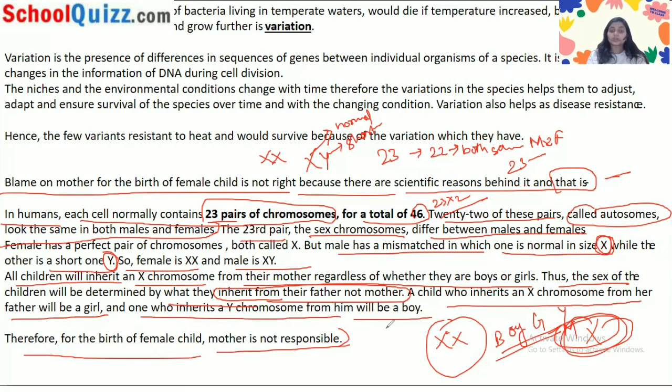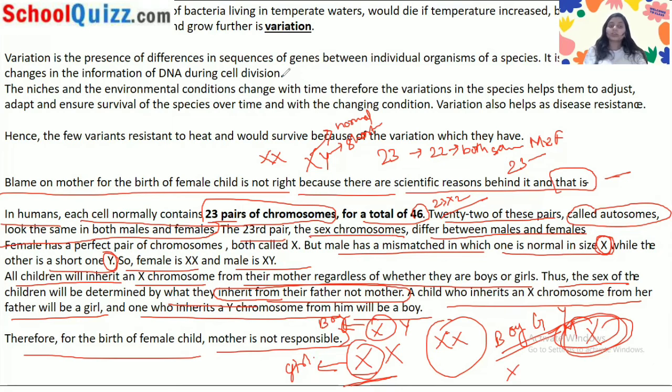So this is how you can conclude the answer. A child who inherits an X chromosome from her father, since one X chromosome is already there from the mother's side, will be a girl. And if the Y chromosome comes, this will be a boy. So that's why the father is the determiner for the sex of the child, not the mother. The mother is not responsible for the sex of the child.